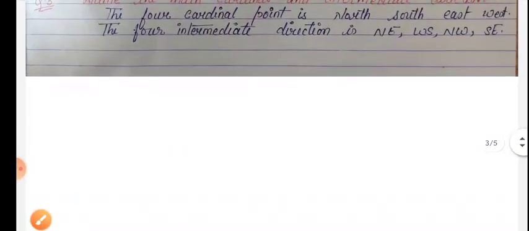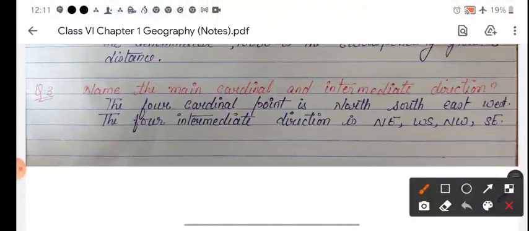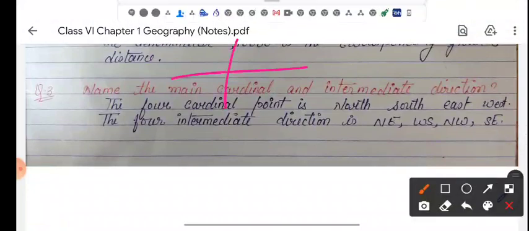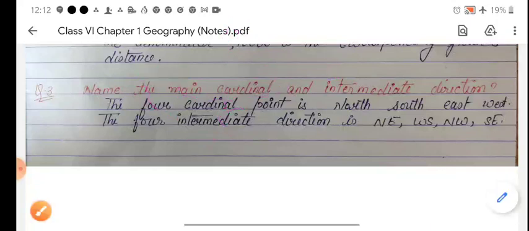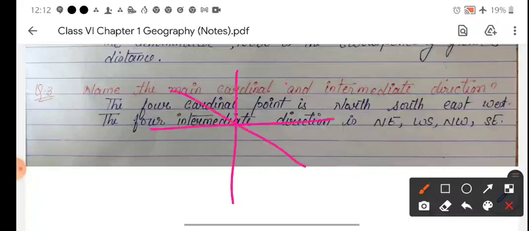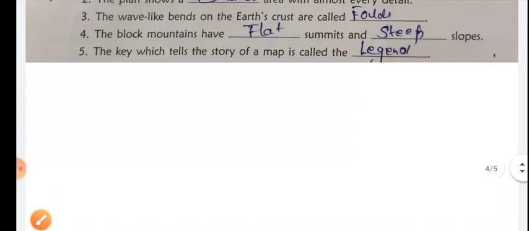Now name the main cardinal and intermediate directions. So the main cardinal points are north, south, east and west. This is your main cardinal points, and the intermediate directions are these: northeast, southeast, southwest and northwest. These points are your intermediate directions.